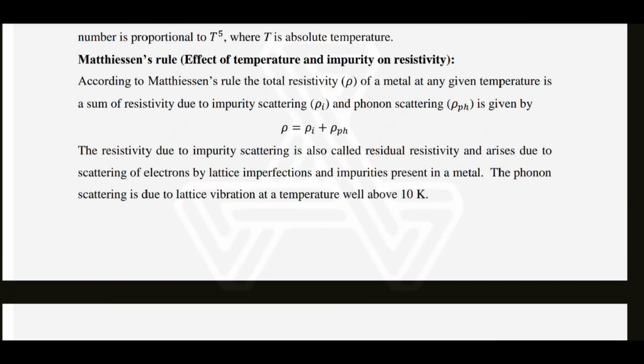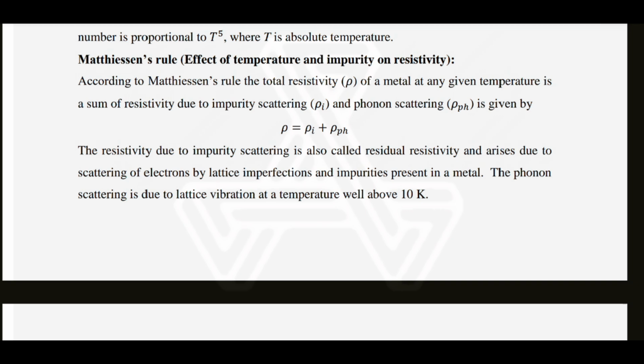Matthiessen's rule. Effect of temperature and impurity on resistivity. According to Matthiessen's rule, the total resistivity rho of a metal at any given temperature is the sum of the resistivity due to impurity scattering and phonon scattering, given by rho equals rho I plus rho PH.